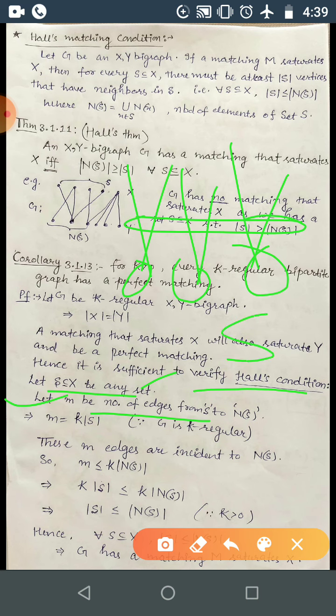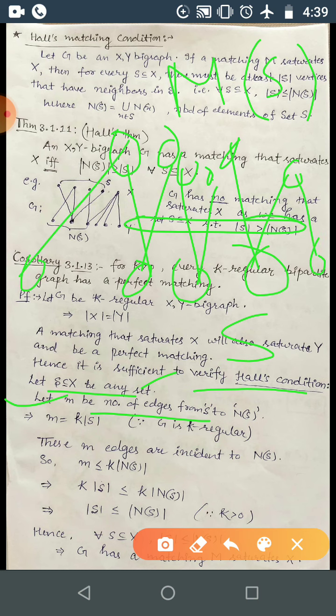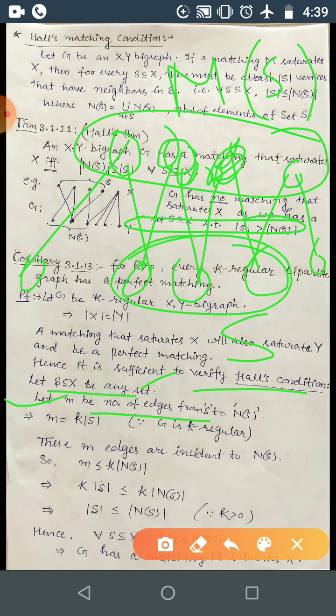So this is S, and here we have N(S), and from outside there may be some more edges.